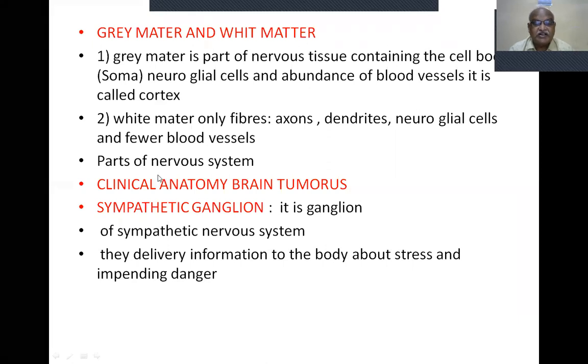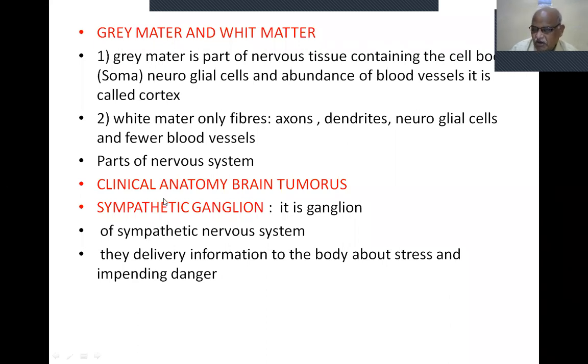Part of the nervous system, clinical anatomy, brain tumors. So you have to study the brain tumors. Neuroglial tumors are most common when compared with other tumors of the brain.